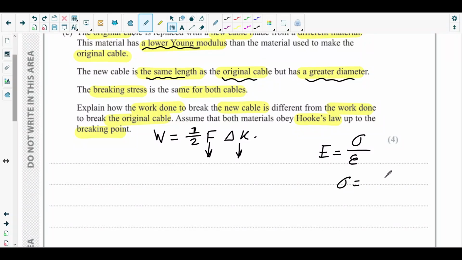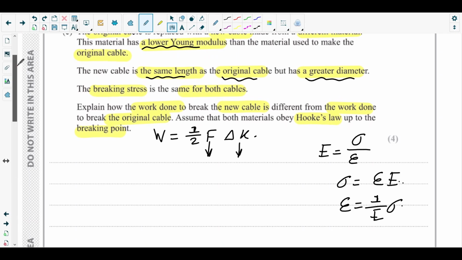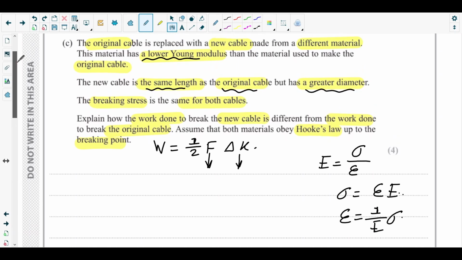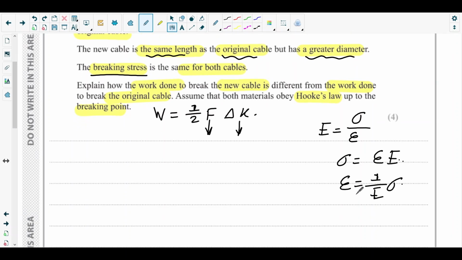Stress equals strain times E, right? So how much is the strain? Strain is 1 over E times stress. That means for the same stress, basically why I'm considering the stress at the breaking stress, that is the breaking point. At the breaking stress, the strain will be smaller or larger?